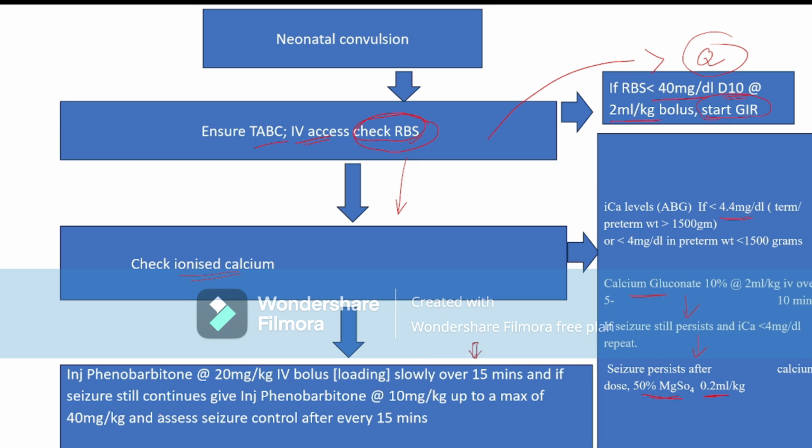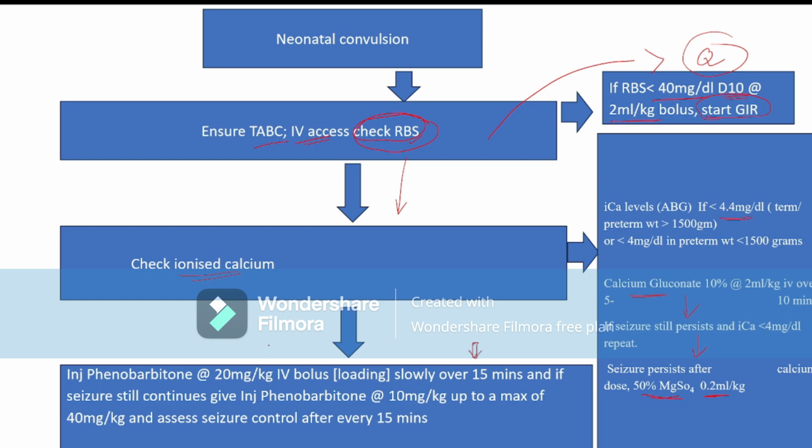The dose of phenobarbital is 20 mg per kg. That means 20 mg per kg IV bolus given slowly over 20 minutes, mixed with 20 ml of NS. After giving this phenobarbital over 20 minutes, if the seizure is still present, then we give another dose of phenobarbital at 10 mg per kg, and we can give up to 40 mg per kg. So we give 20 mg per kg IV bolus as the first dose. If the seizure is not subsided, we give one more dose of phenobarbital at 10 mg per kg, half dose.